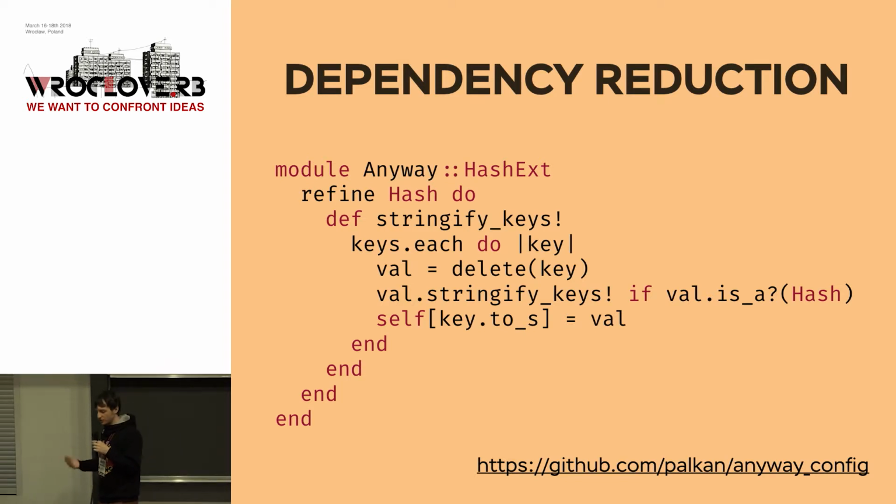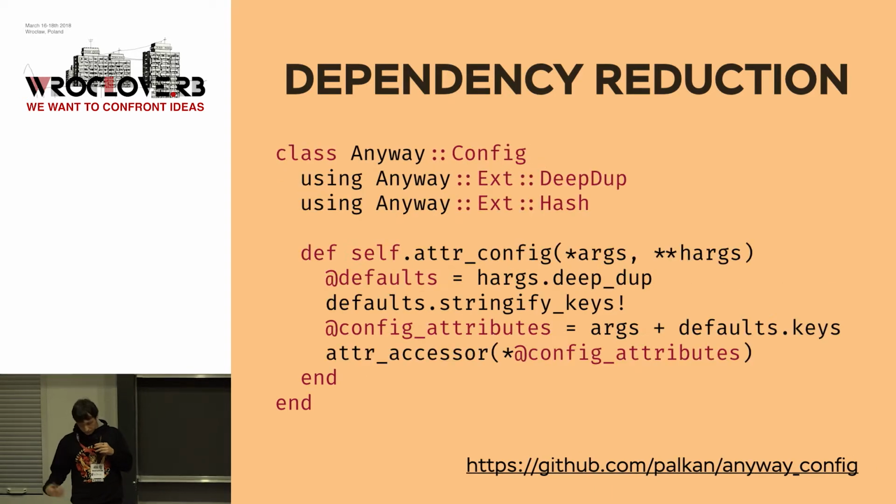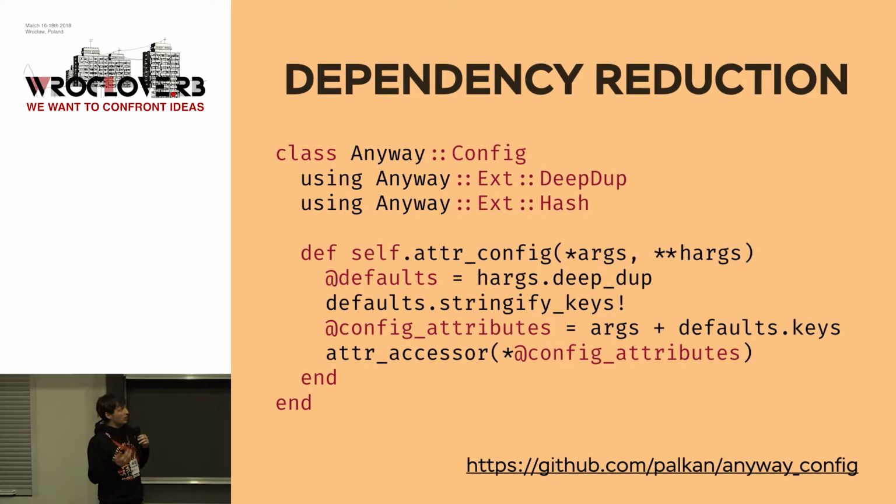So the first case is dependency reduction. I was working on a gem called Anyway Config, I think. Initially, as always, it had Active Support as a dependency. There was a lot of code which relies on core extensions from Active Support. In order to not rewrite everything, I just added a refinement which emulates the Active Support behavior. And with just one line of code added, I now have a gem with 0 dependencies, still working with the same syntax as before. That's the first case, when we want to remove something.